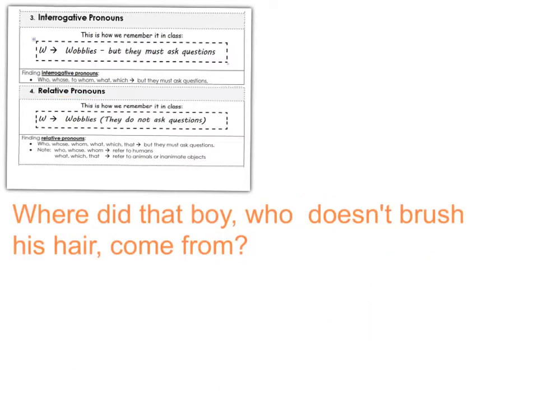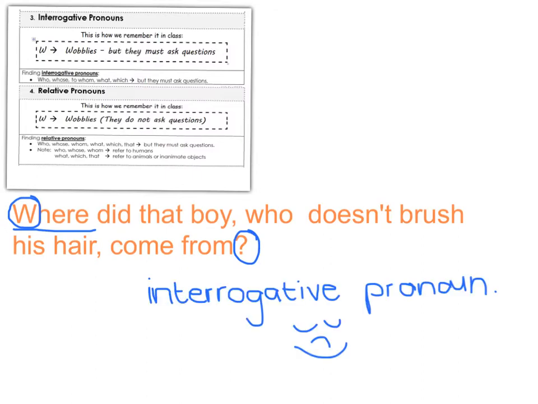Where did that boy who doesn't brush his hair come from? And we can see it's a question. So let's look at the question word. Where did the boy come from? Question mark. The word where starts with a W and it asks a question. Therefore we know it is an interrogative pronoun. Well done.